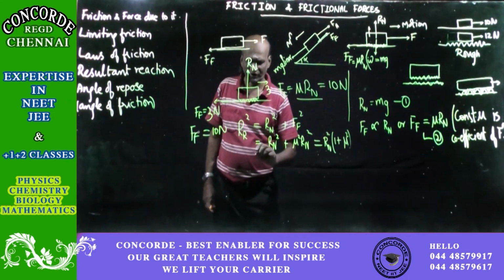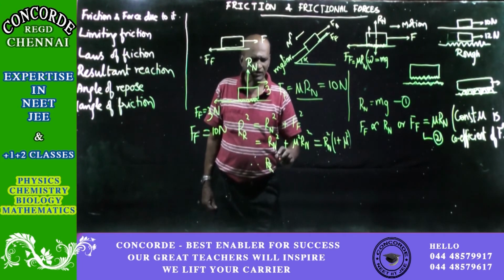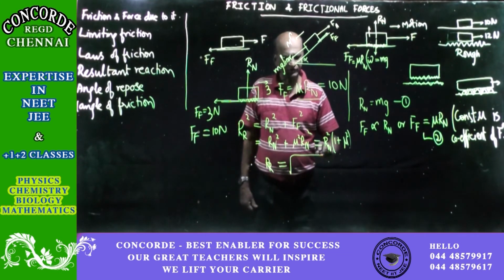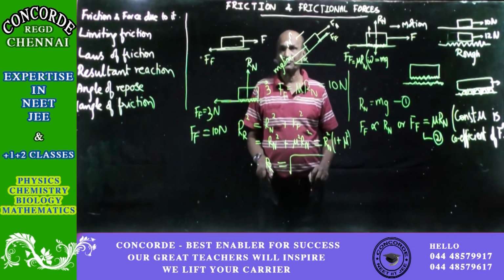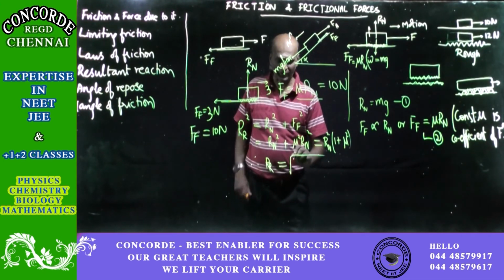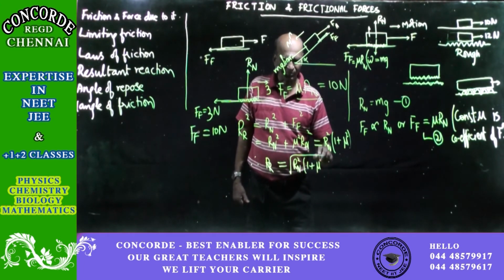Now take the square root. Therefore, the resultant reaction, which is the resultant of the normal reaction and the frictional force, R square becomes R, so we have taken the square root. Like that, put this also within the square root. So it will be square root of the normal reaction square and within the brackets 1 plus mu square.